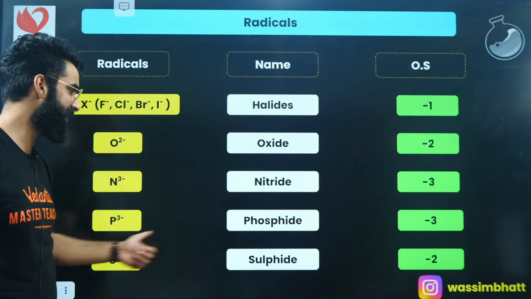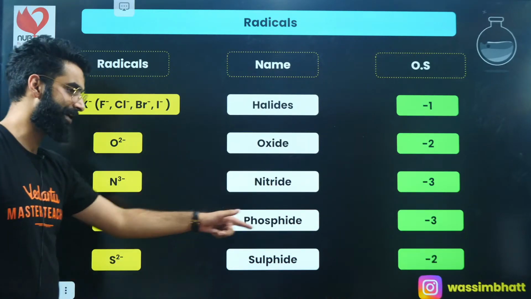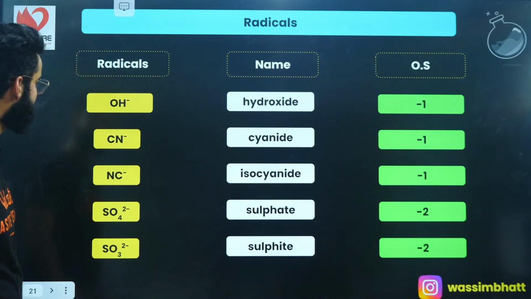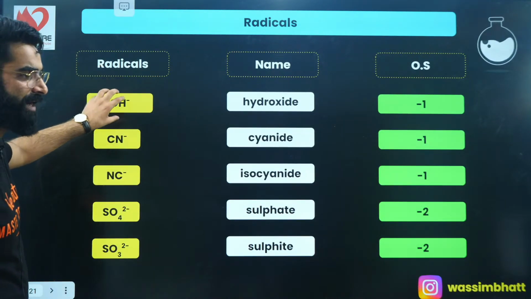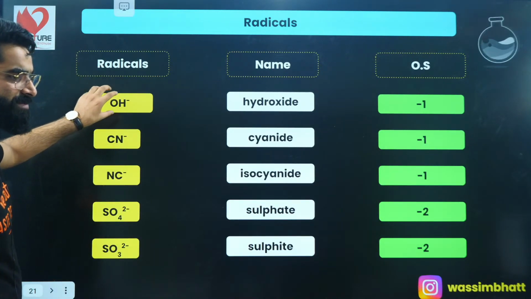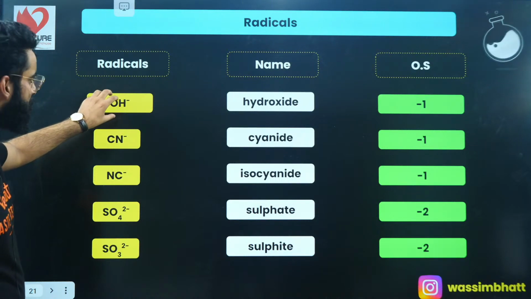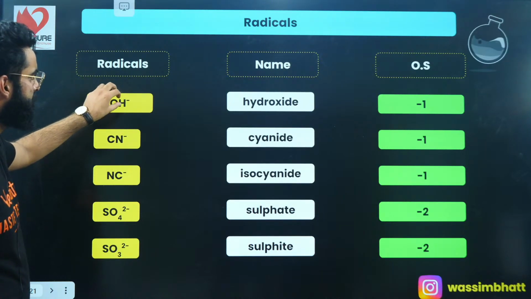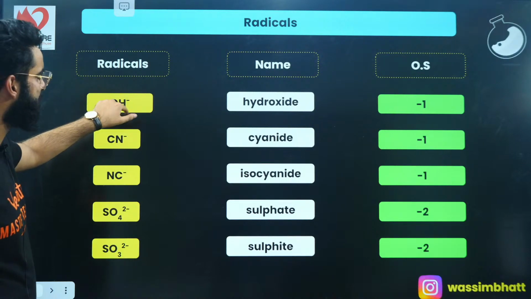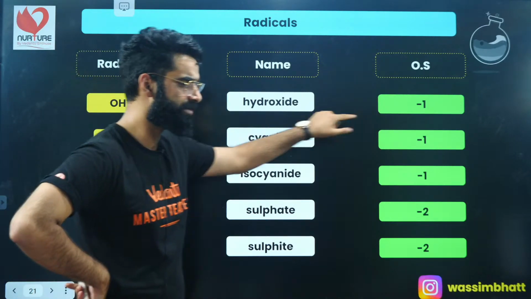P tri-negative, -3 oxidation state. S di-negative, -2 oxidation state, right? Similarly, OH negative, it's a group of atoms carrying charge. It's a radical, and this radical will be considered as a single unit. The charge present on this radical is -1, so -1 is going to be the oxidation state of this radical over here.